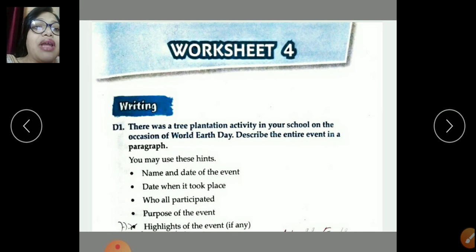So here are some hints given to you. You have to use them in order to complete the paragraph, like the name and date of the event, who all participated, what was the purpose of the event, and what were the main highlights or main attractions of the event. So this is going to be your home assignment.